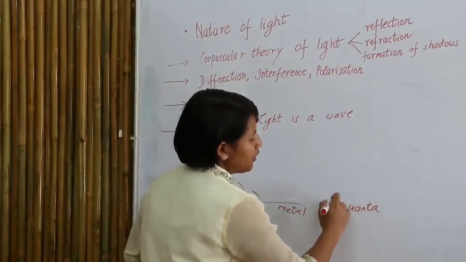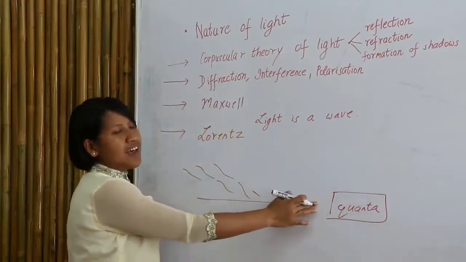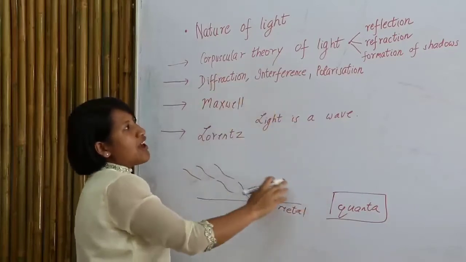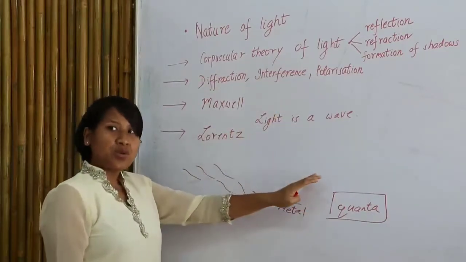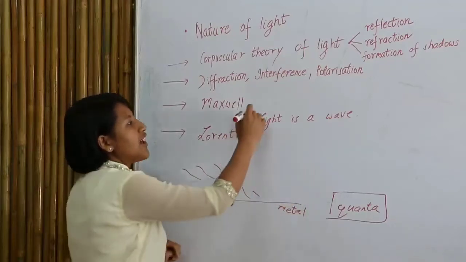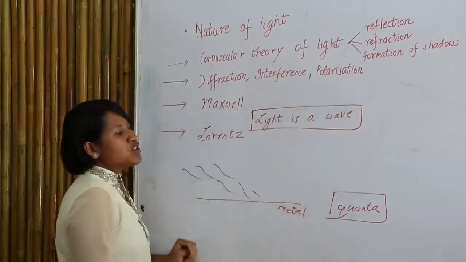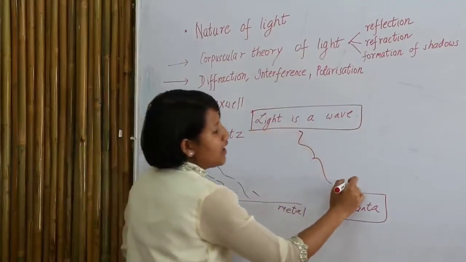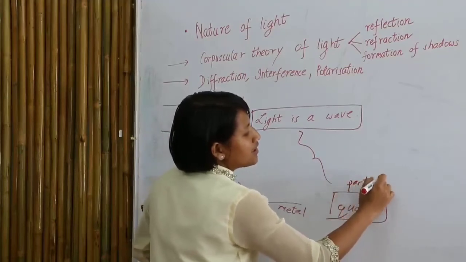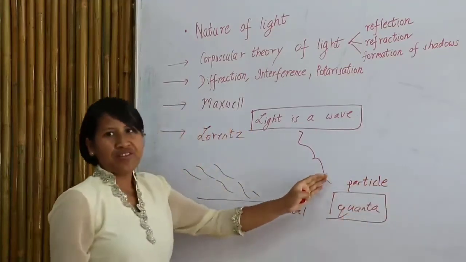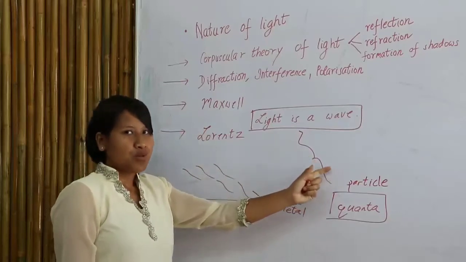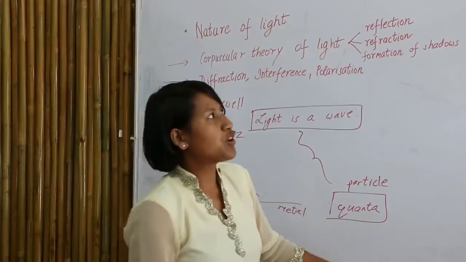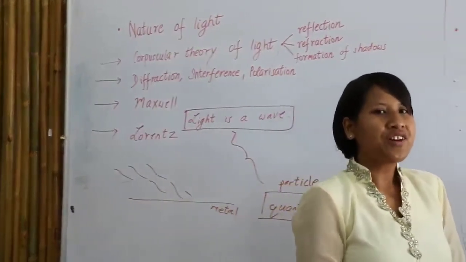So by the end of the 20th century, they said that light is a particle, along with Newton. And by the end of the 19th century, they said that light is a wave. So they combined this and concluded that light is a particle as well as a wave, which led to quantum mechanics. From this we conclude about the characteristics of light.